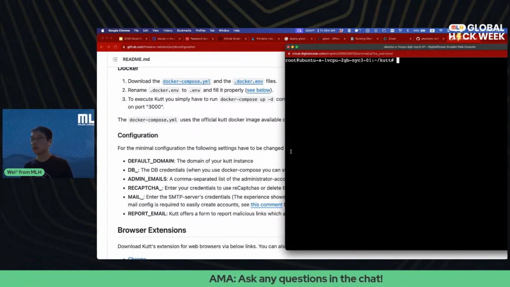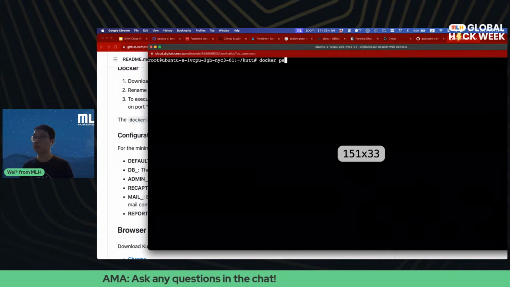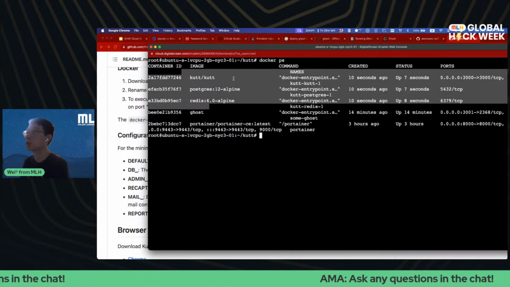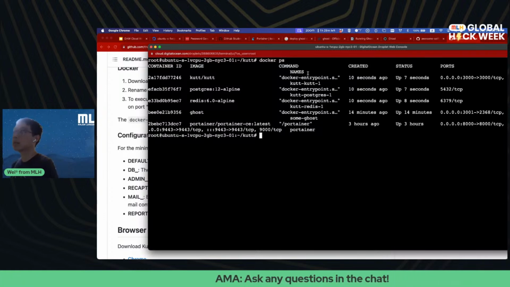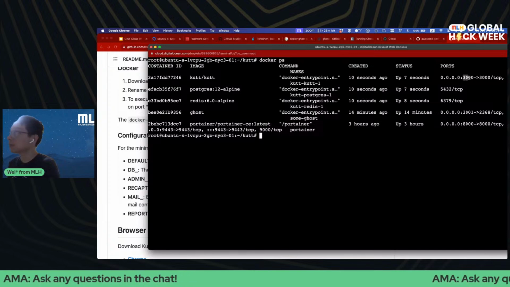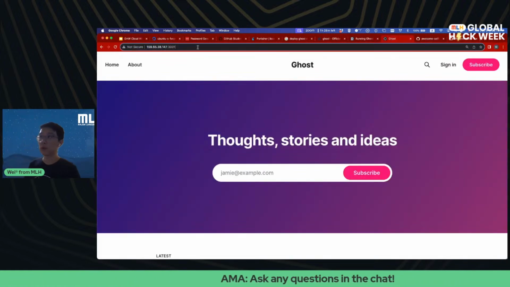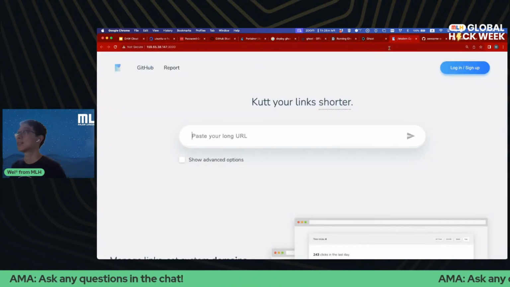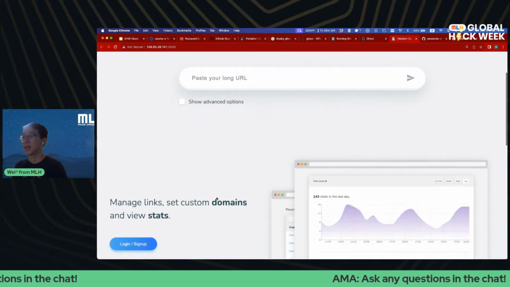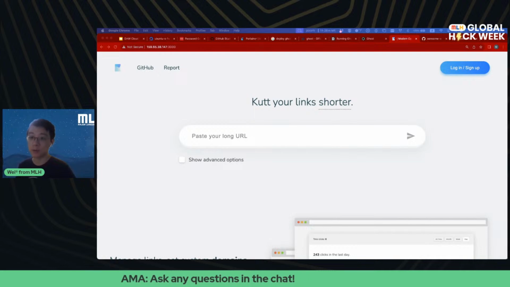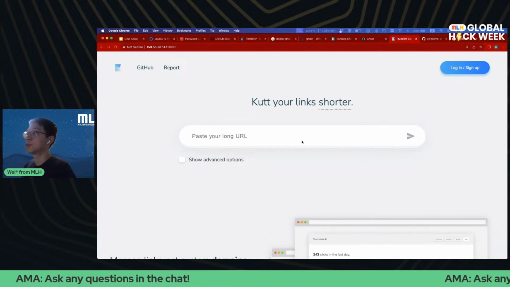Perfect. So if we go to docker ps now, we should see Cut, Postgres, and Redis. Those are all coming from the Cut project. And Cut is listening on port 3000, as you can see here. With that, I can just go to my IP address, port 3000, and access Cut. And so this is actually running on my domain now. With just a few minutes, we were able to deploy Cut super easily.